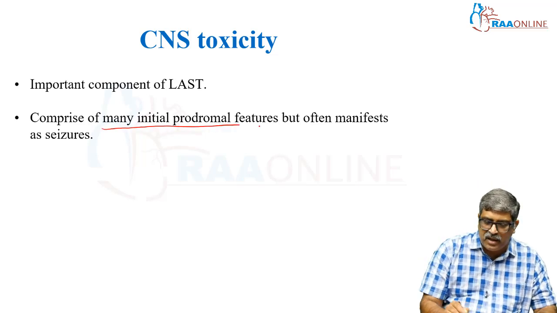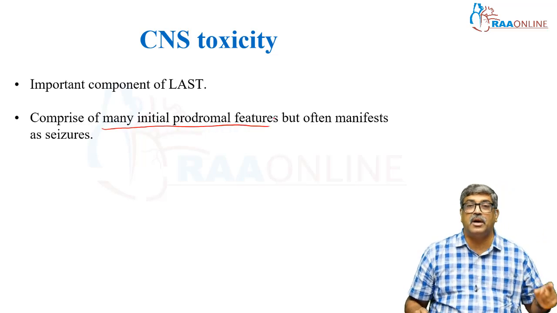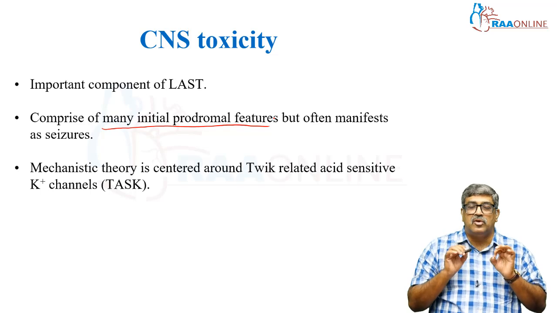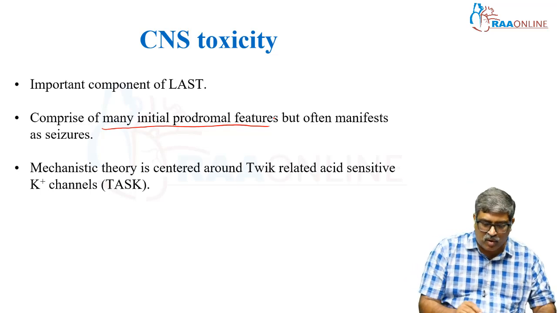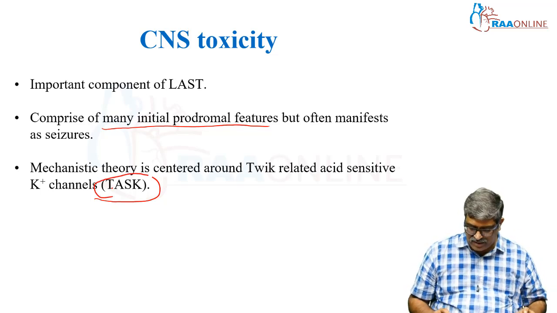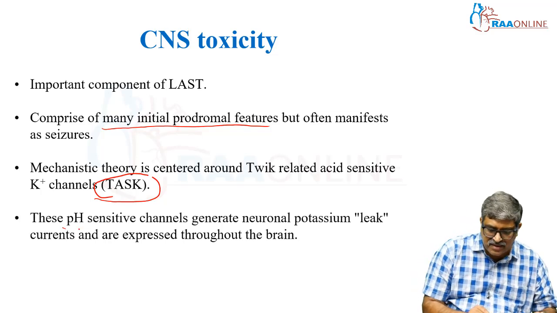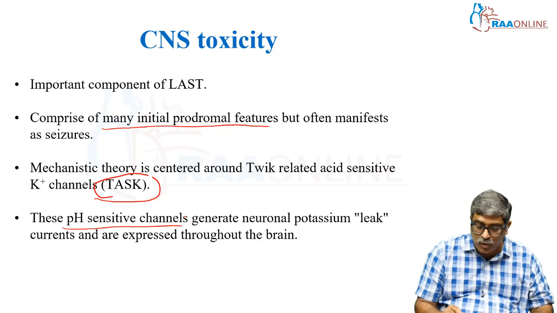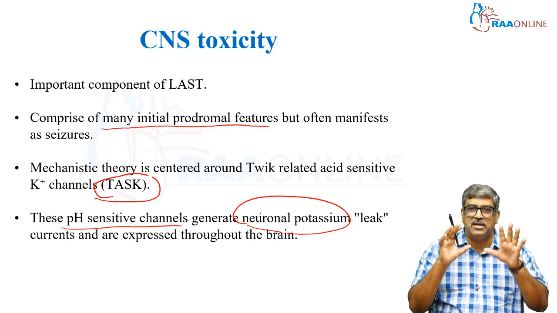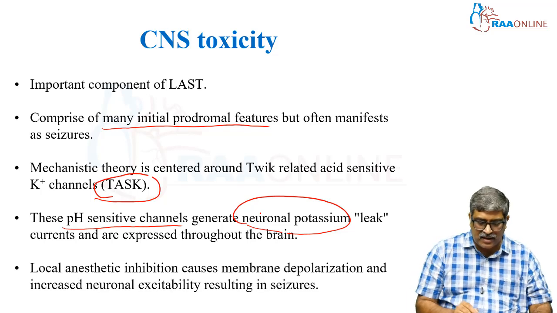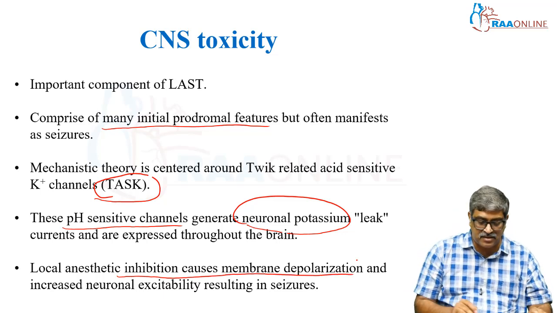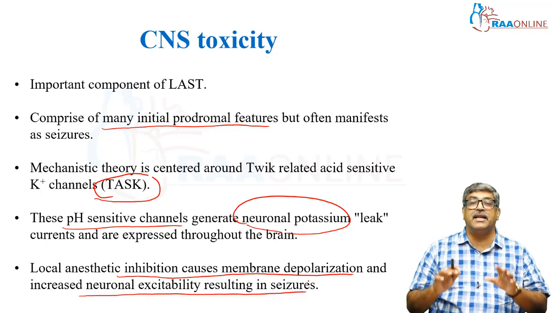It comprises many initial prodromal features as I mentioned earlier, but often manifests only as seizure. Here the most important theory is around what is called TASK, the TWIK-related acid-sensitive potassium channel. This pH sensitive channel generates neuronal potassium leak currents and is expressed throughout the brain. Through this channel the seizure happens. Local anesthetic inhibition causes membrane depolarization and increases neuronal excitability, resulting in seizure.